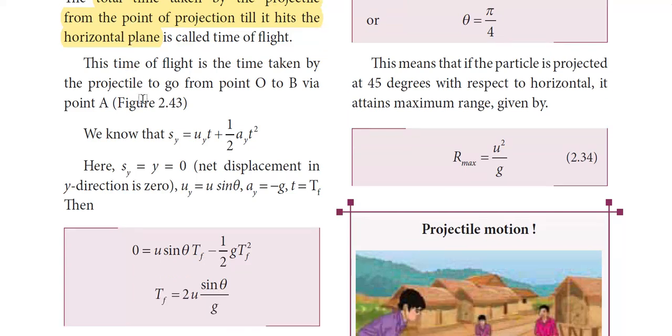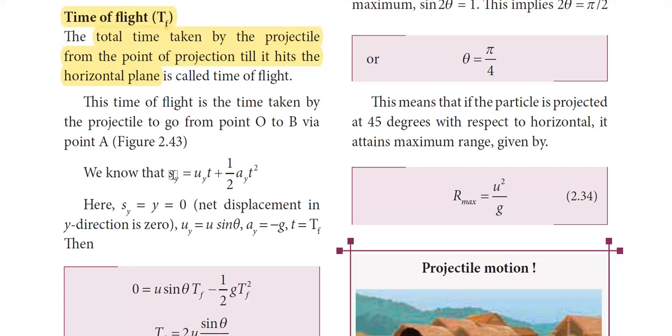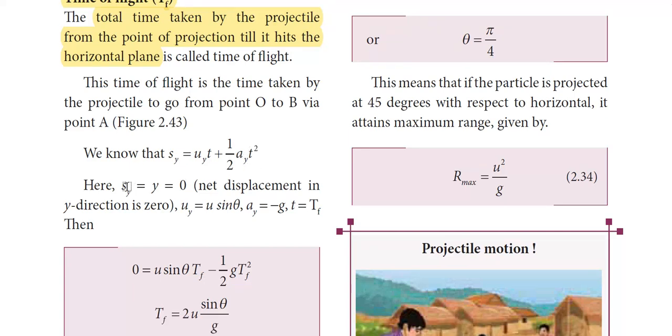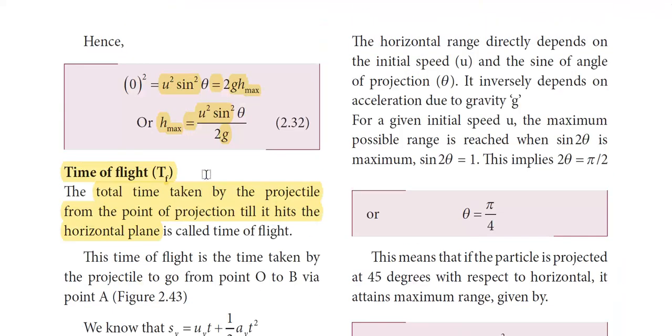To find the time of flight, we use this particular equation. S is equal to ut plus half at square. We consider y direction for this particular case. So Sy is equal to uyt plus half ayt square. We know that the net displacement along y direction, Sy, which is nothing but y, is equal to 0.